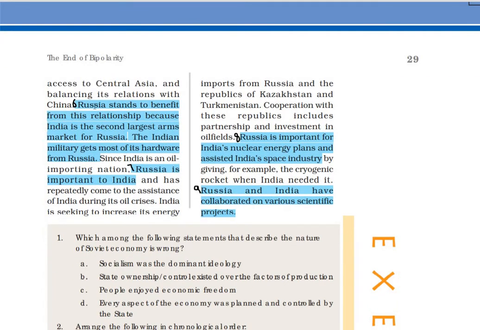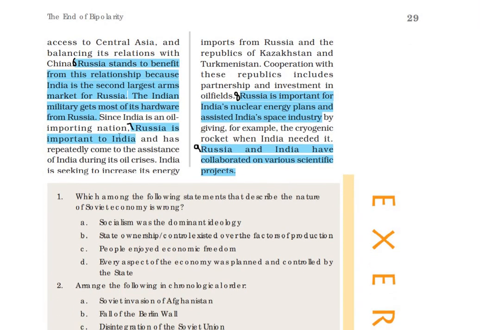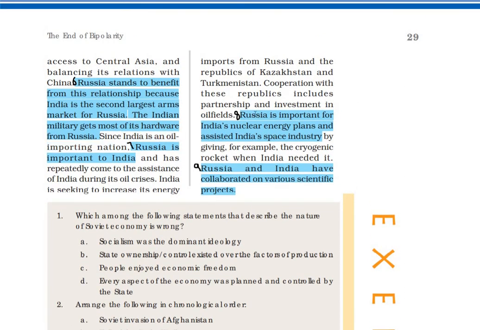The sixth point is that Russia stands to benefit from this relationship because India is the second largest arms market for Russia. The Indian military gets most of its hardware from Russia. Russia is also important to India as an oil-supplying nation.